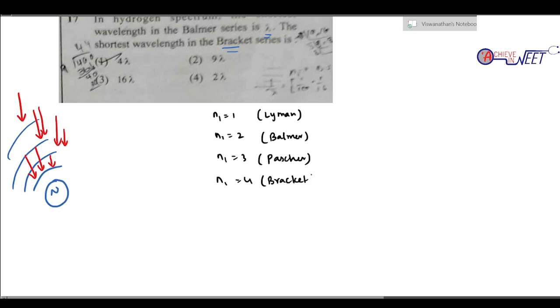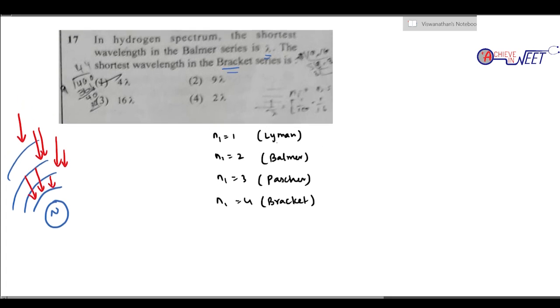So if N1 is equal to 1, it's the Lyman series. If N1 is 2, it's the Balmer series. If N1 is 3, Paschen. And if N1 is 4, it is Brackett. Correct? N1 5 is Pfund, N1 6 is Humphrey, which is not needed. So in this case, where will the shortest wavelength come?